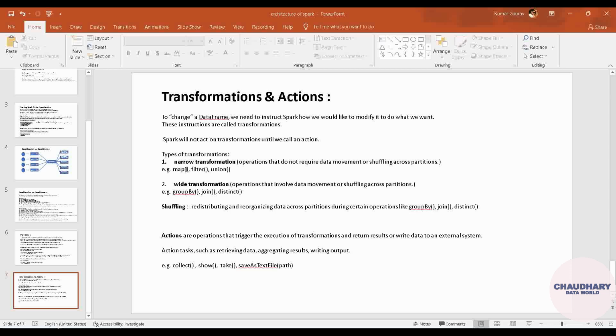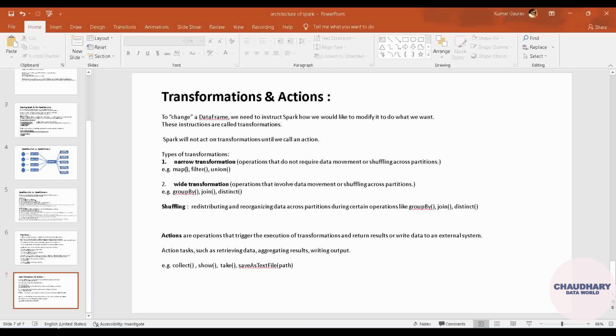So in the first transformation, suppose the filter to be applied is greater than 50. It is going to be applied over the transformation, so it can be applied on separate partitions, right? That means it doesn't care whether the data is collated in a single data frame. It can work on the partitioned data frame as well. It will filter out values greater than 50 in the first data frame, in the second data frame it will filter out values greater than 50, and so on.